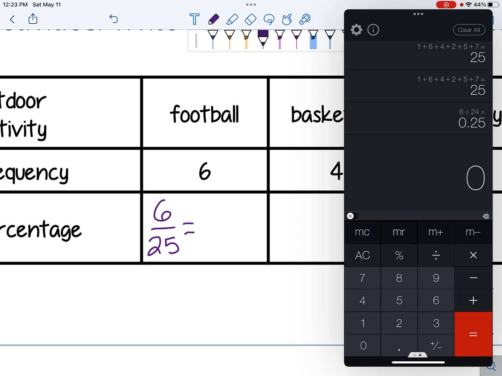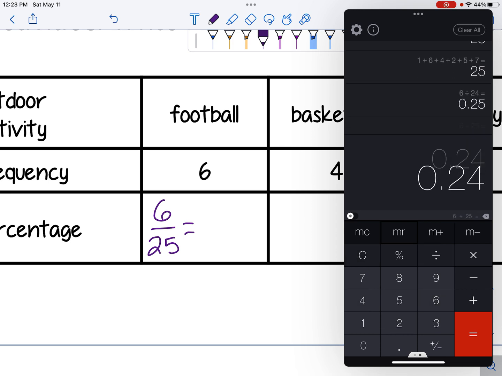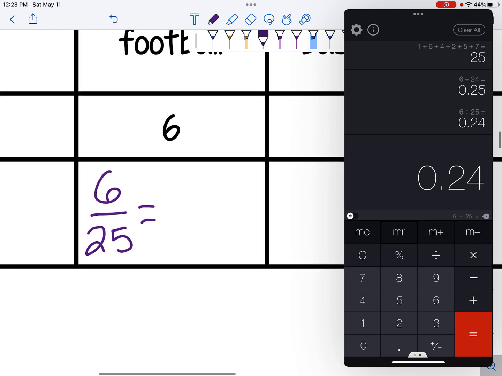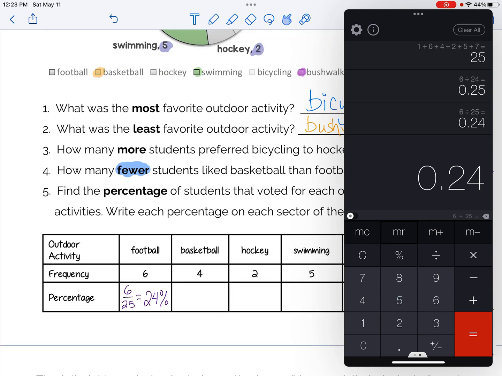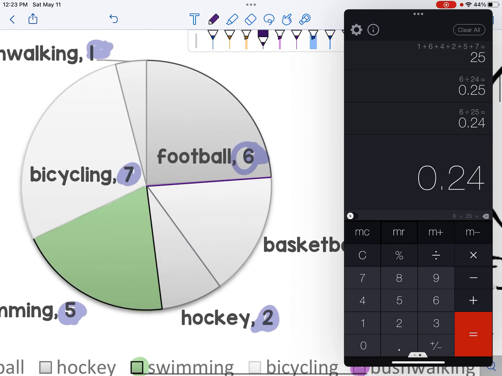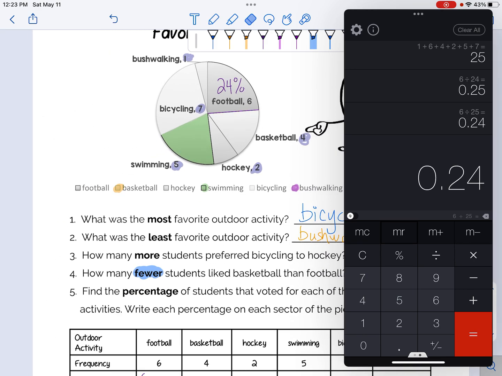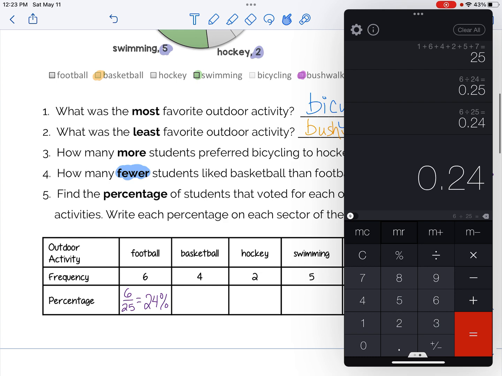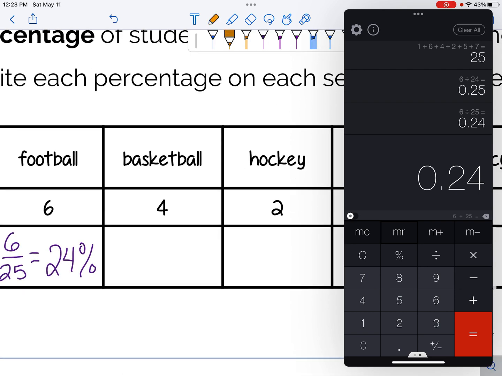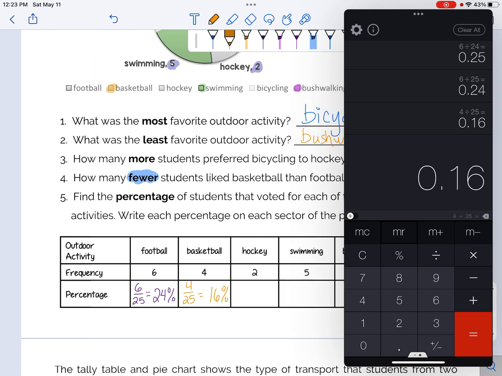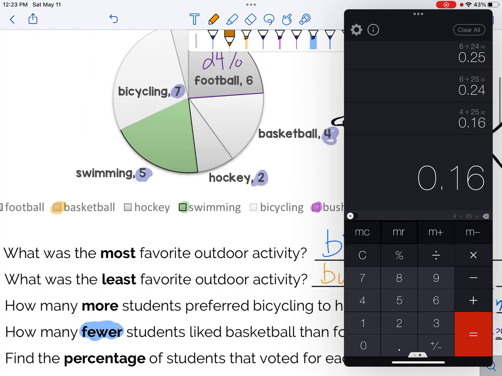Oh, that was the wrong number. 6 divided by 25 is 0.24, which means this is 24%. So then I go up and find football, and I'm going to write 24%. All right, the next one is basketball. That was 4. So this is 4 out of 25, which is 16%. So I'll go up to basketball and write 16%.